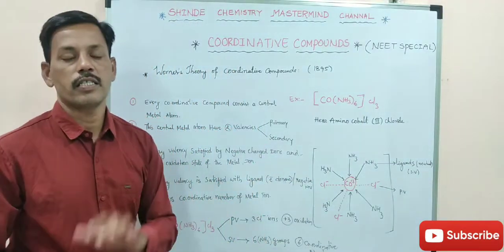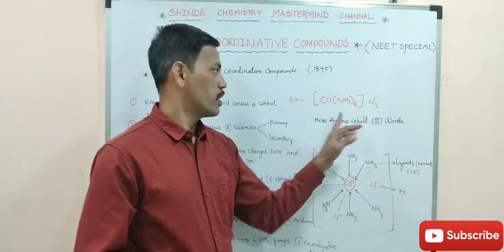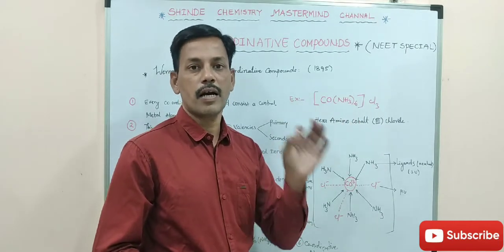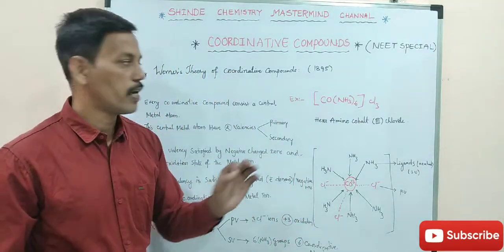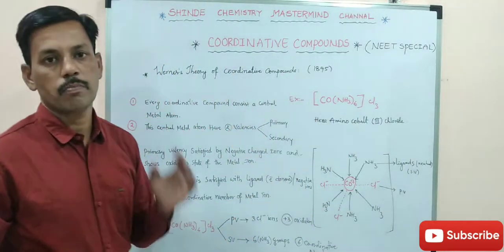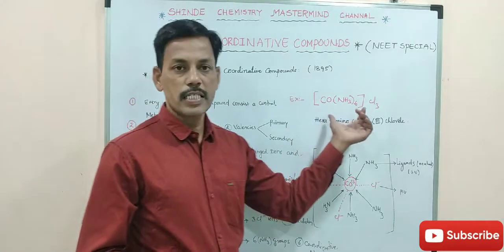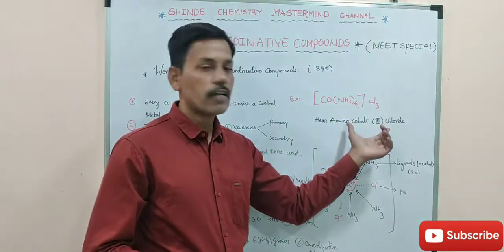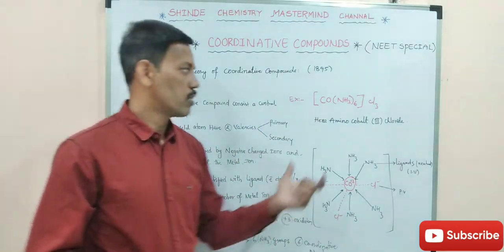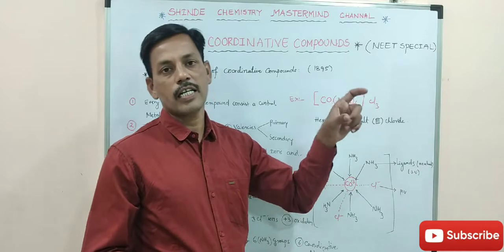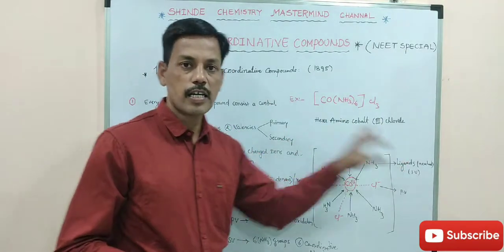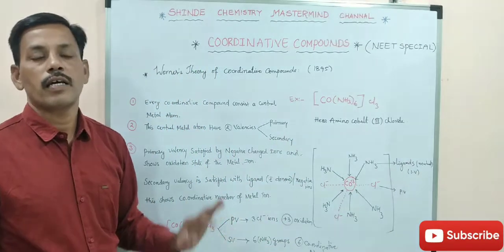How can you say this is a coordination compound? Because this compound contains a central metal atom, which should have a proper oxidation state. The central metal atom has two types of valencies, primary and secondary. Primary valency is attached with negative ions. Secondary valency is attached with ligands, which are called electron donors. Primary valency indicates the oxidation state of the metal ion, and secondary valency indicates the coordination number of the compound.